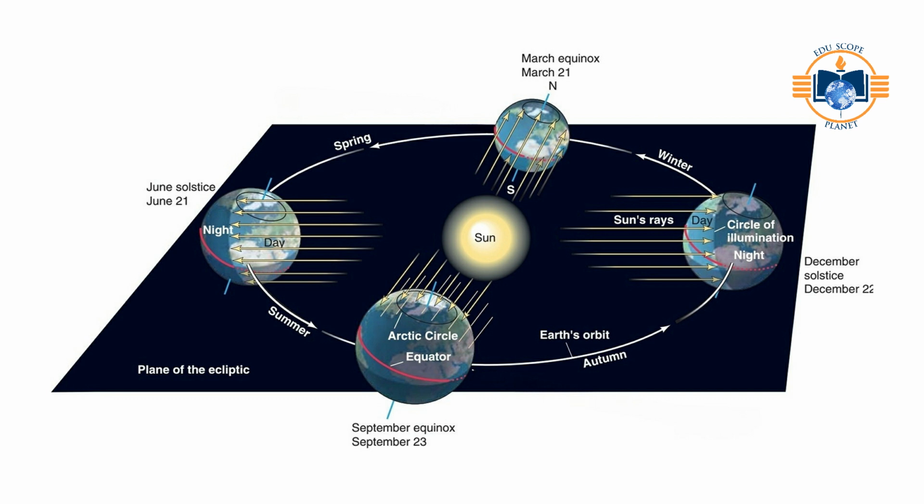Seasonal significance. March 21st: spring begins in the northern hemisphere, and autumn begins in the southern hemisphere. September 23rd: autumn begins in the northern hemisphere, and spring begins in the southern hemisphere.